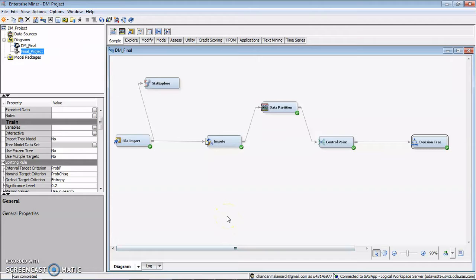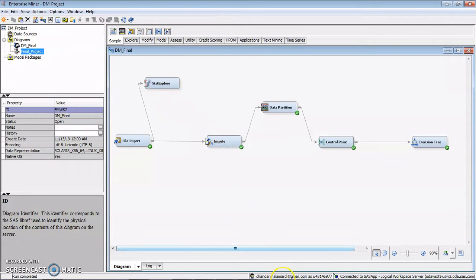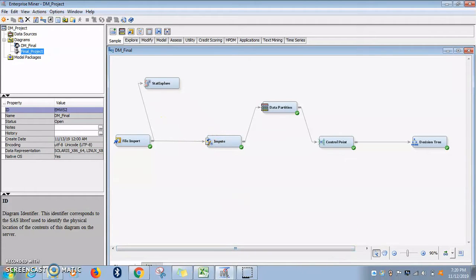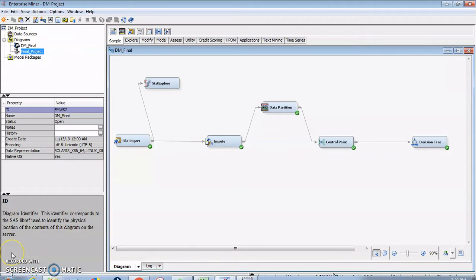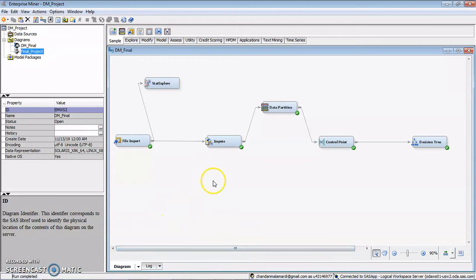I've imported the file here, keeping the happiness score variable as the target, and in the impute section, we have replaced the zero values in the data with the median values of the column. It removes any kind of unintentional bias which may be introduced as a result of including the missing values in the data set. So, data partitioning.